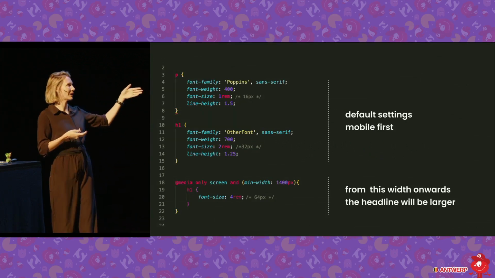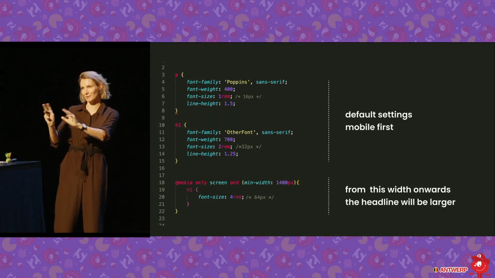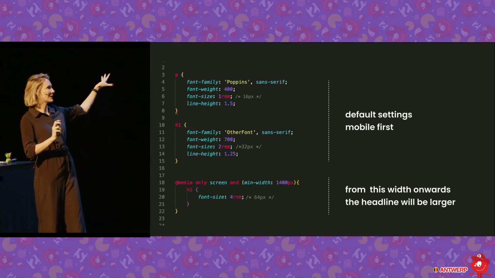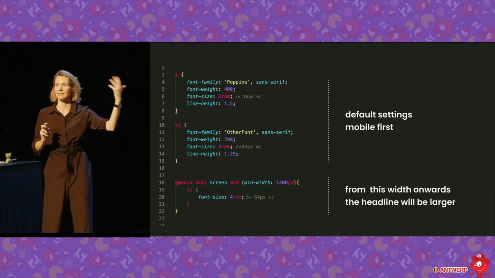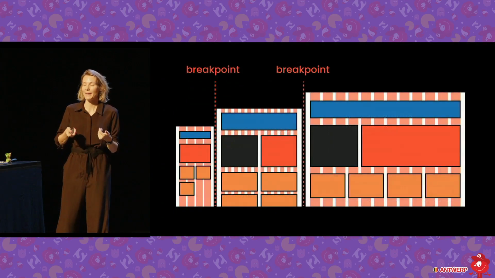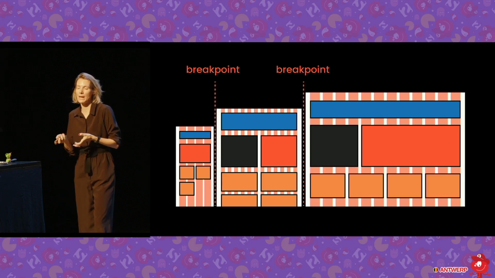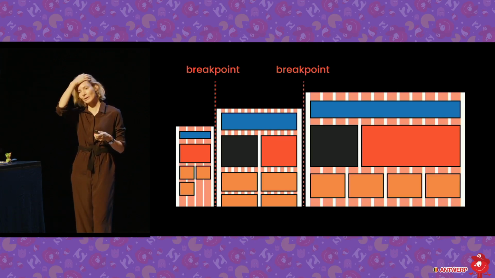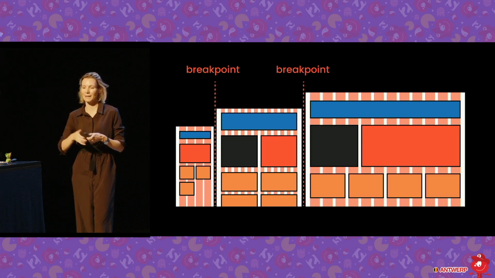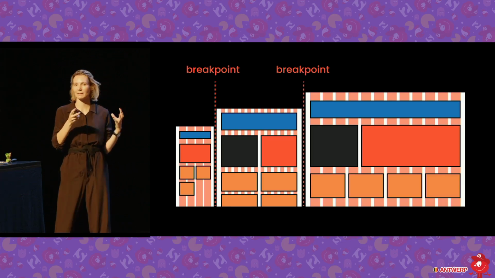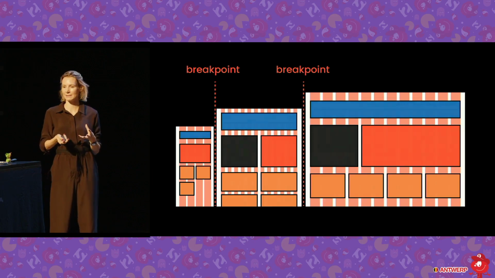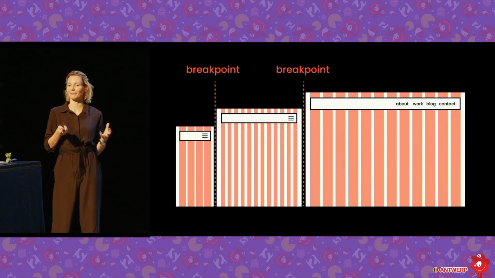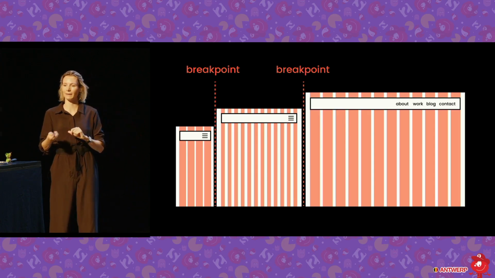So here, very simplified example. All the developers in the room, I apologize for this example. So we have the default setting, and then as we reach a certain threshold, then our text, for example, is going to be larger. Now, if you have a traditional setup with your breakpoints and your grid system, then you're going to have a grid for every breakpoint, and that's going to be documented. And here you can make decisions of how things are placed. There are also elements that might change completely. So this is something like a navigation. So something like a burger will become a links menu.